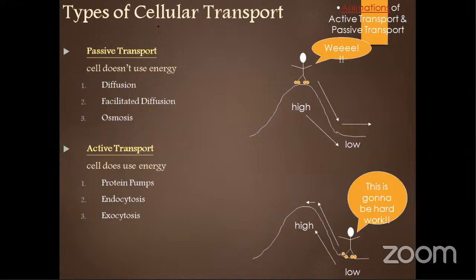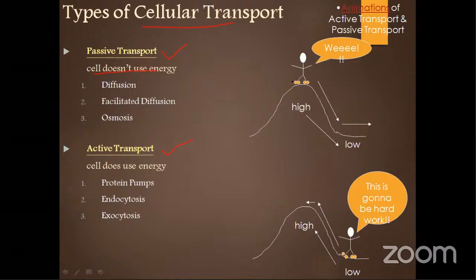Then coming to the various cellular transport associated with your membrane. There are two processes, active transport and passive transport. Active transport uses energy, but passive transport does not use any energy. Examples of passive transport are diffusion, facilitated diffusion and osmosis. And the active transport part is protein pumps, exocytosis, endocytosis. All these processes are part of your active transport.